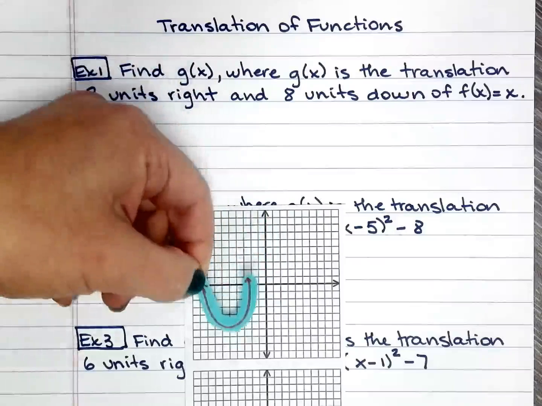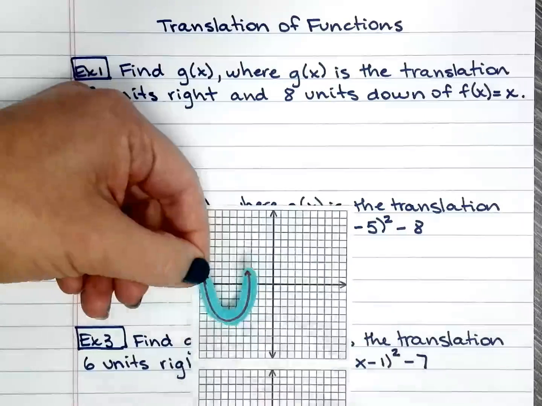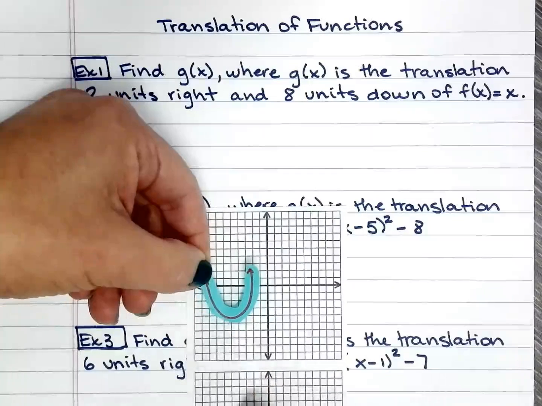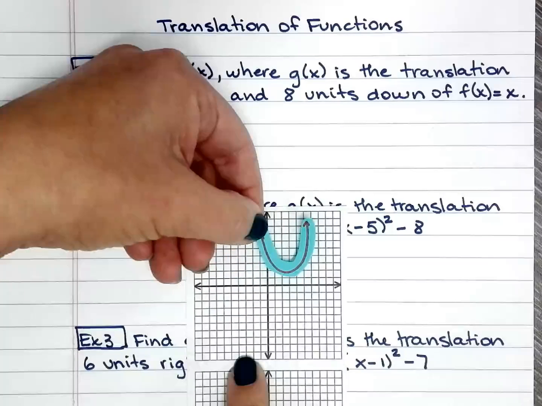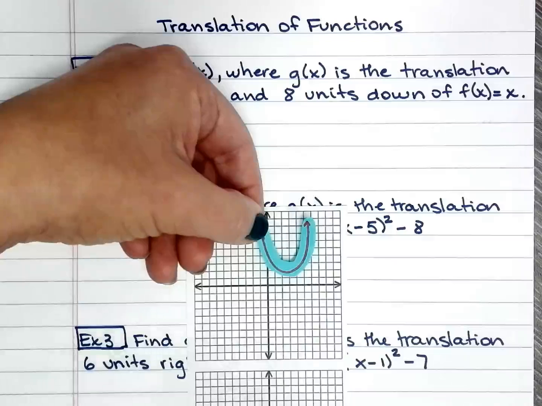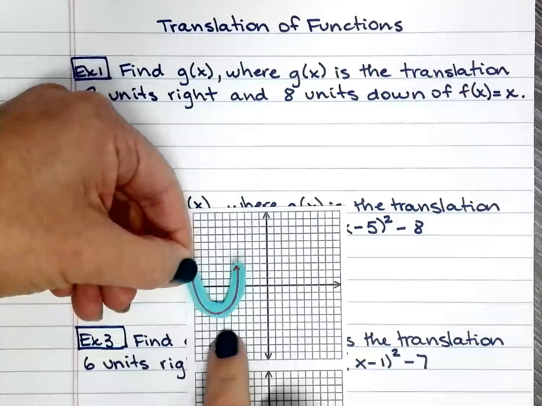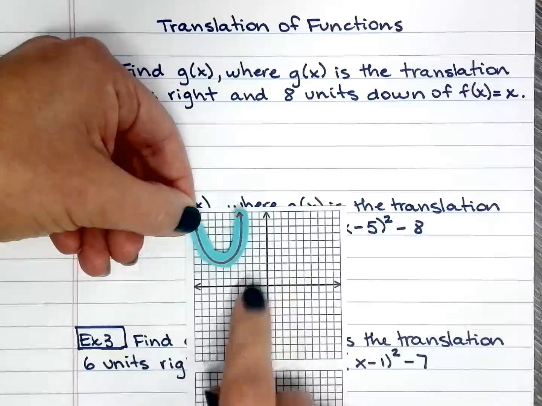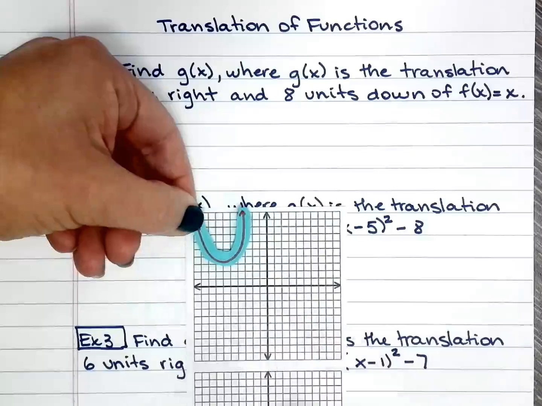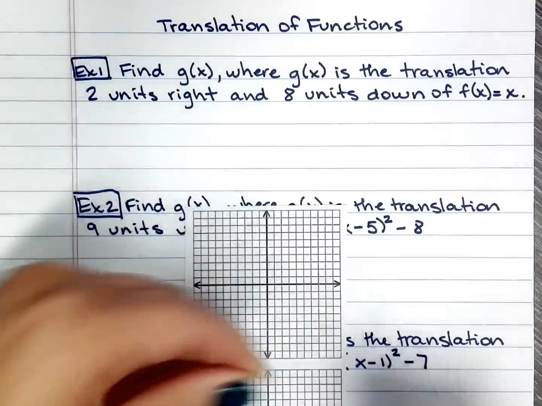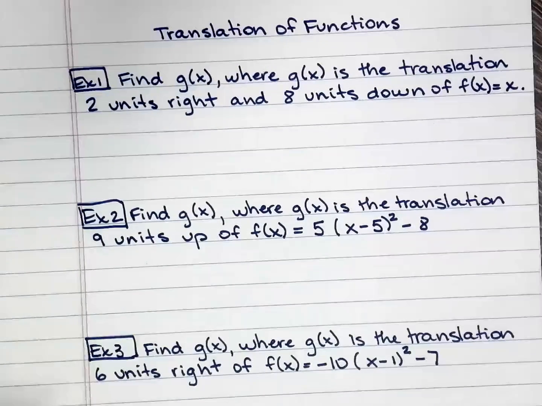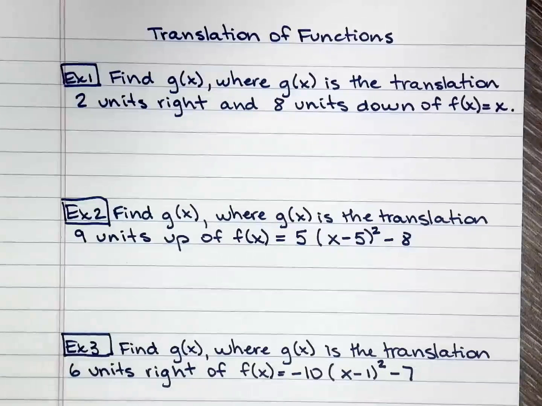Sometimes you're translating a function that is not starting at the origin. So let's say it starts right there. And then if you move up and right, it would end up over there. Sometimes you move up, but not enough to be on the positive side on the y-axis and just a little to the right. So we're going to cover a couple of these topics. It's just so you have the visual. Okay, so here we go.